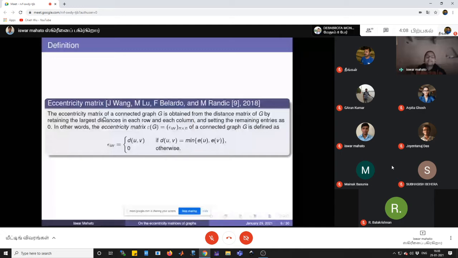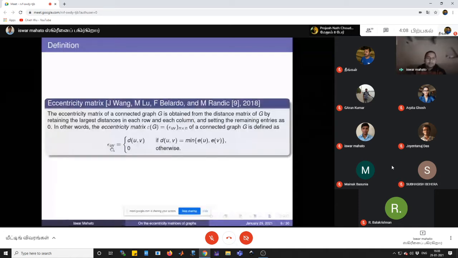This is the eccentricity of u and the eccentricity of v. If the distance between u and v is equal to the minimum of the eccentricities of u and v, then only we will keep the distance between u and v. Otherwise, we will put 0.